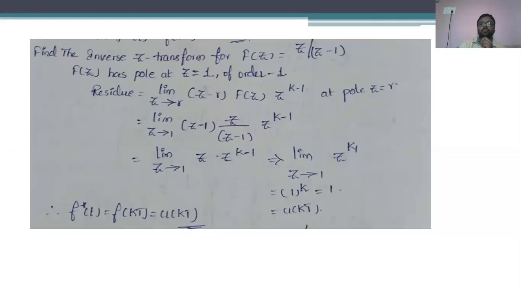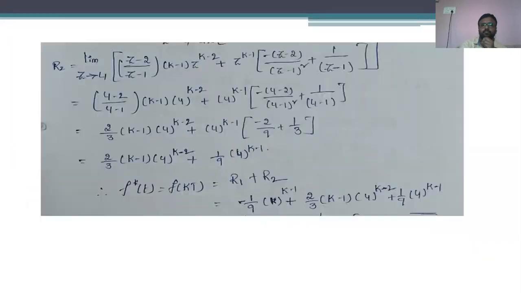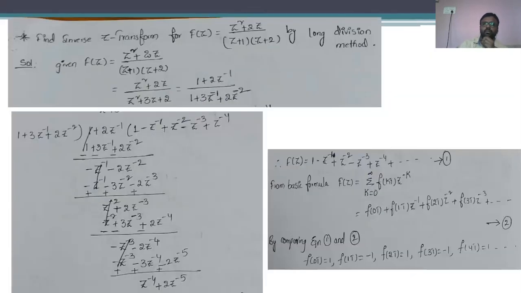Okay, so just substituting the pole values, we are going to get the f of kt value. That means f of z is going to be converted into f of kt. In this one also we have seen so many problems, and we have entered into the third technique, that is the power series method or long division method.